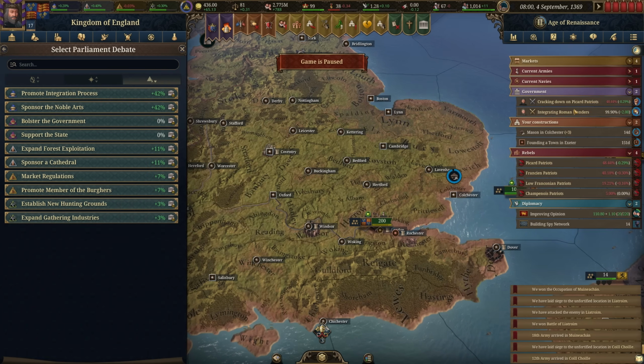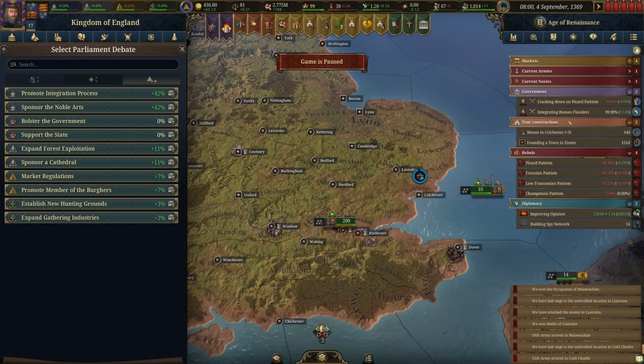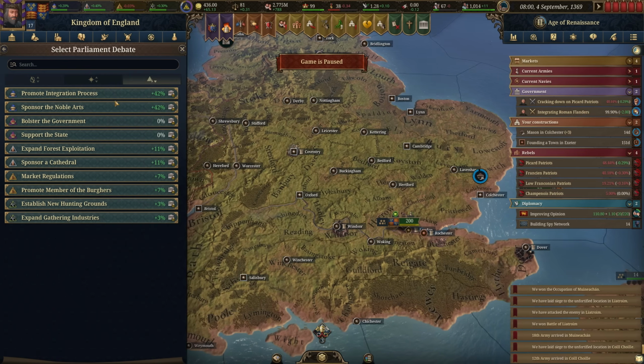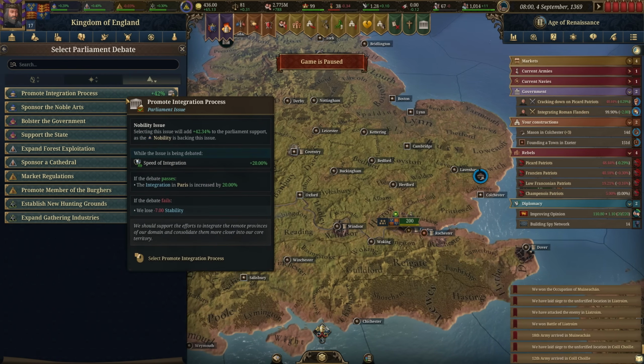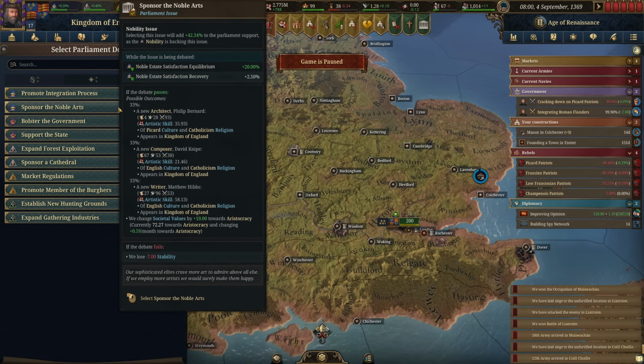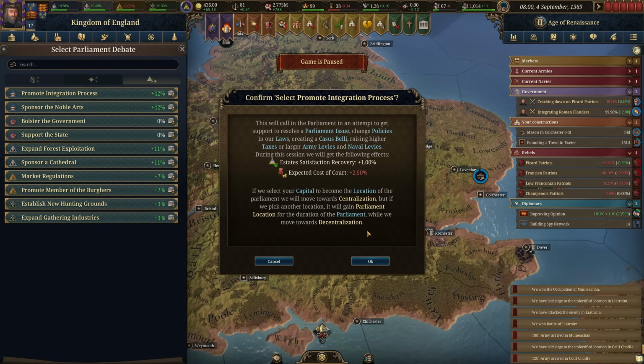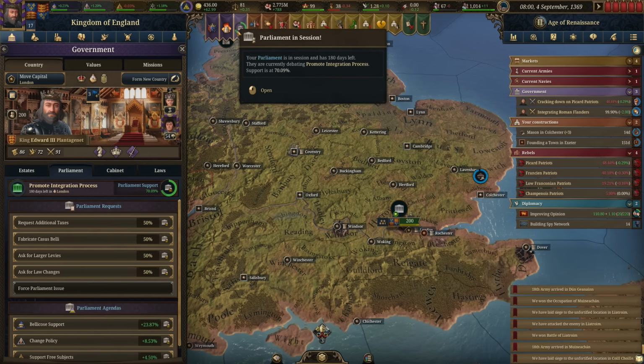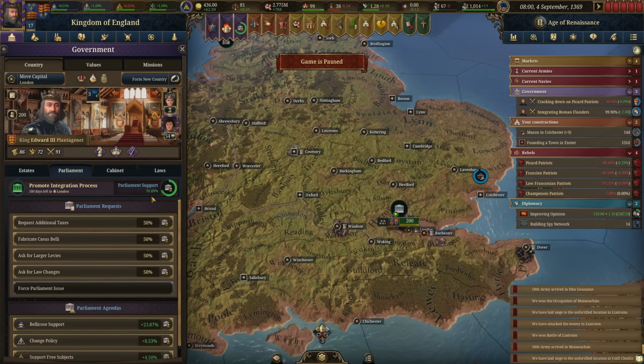of integration, which we're currently integrating on one location, which is almost done. So we start another one right after that. The other option would be sponsor the noble arts, but yeah, we're gonna go with this one. So this one, take a look at our parliament. We're sitting at 70% support.